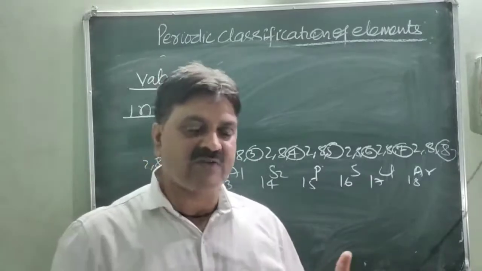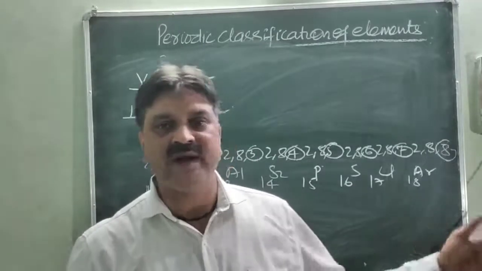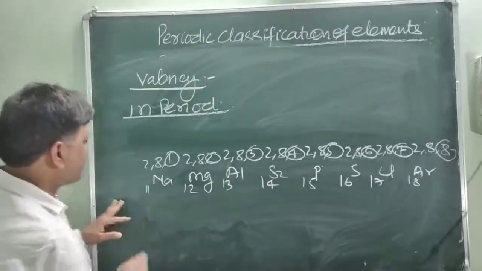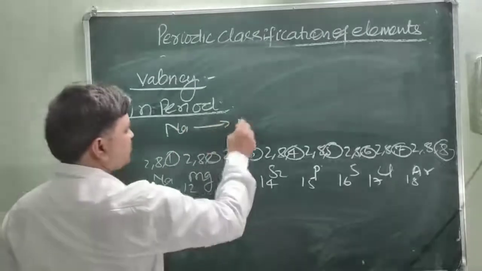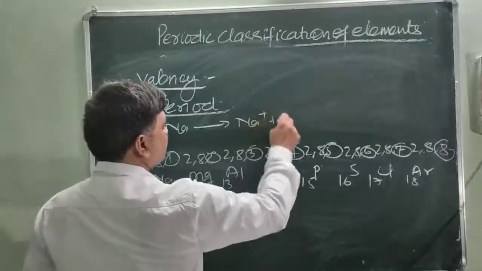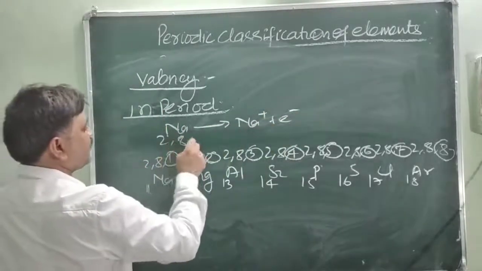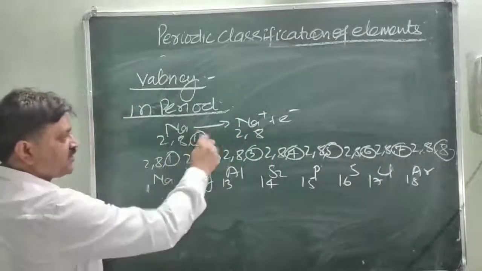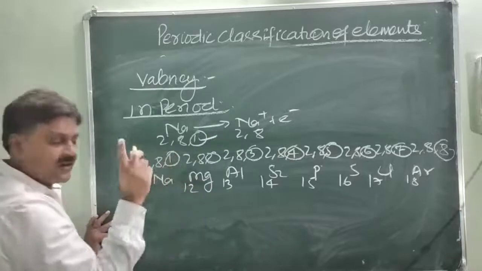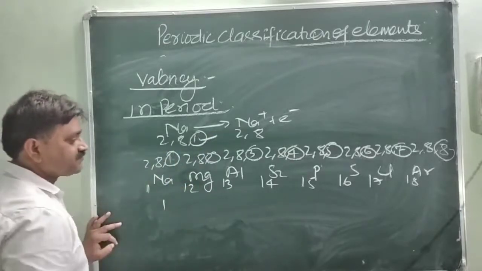So what is the effect on valency when moving from left to right across the period? You will see, in the case of sodium, sodium completes its octet structure by losing one electron, Na plus. So now it becomes 2, 8 and 1 becomes 2 and 8. How many electrons lost are participating in the reactions? 1. And in its valence shell, 1 electron, so its valency is 1.